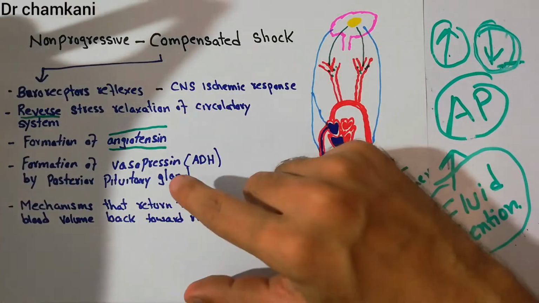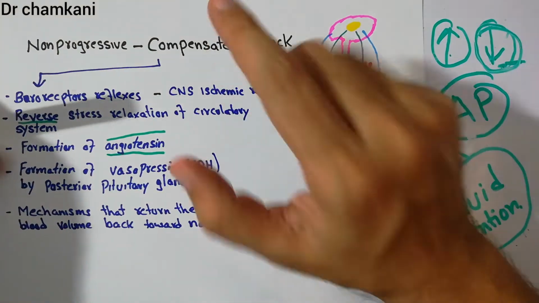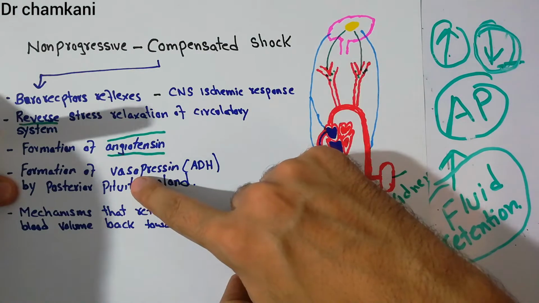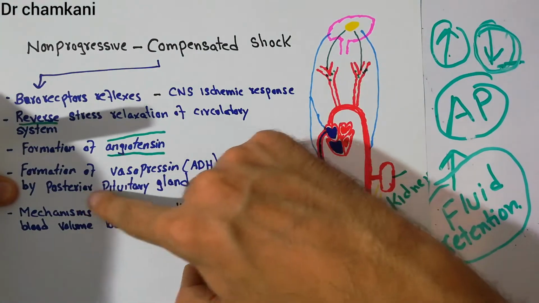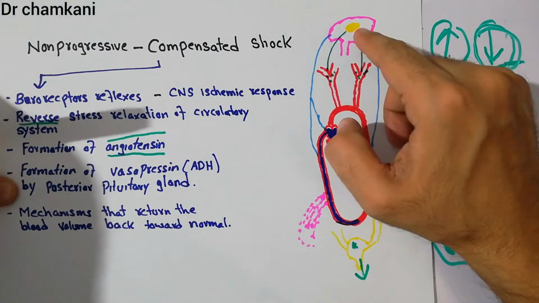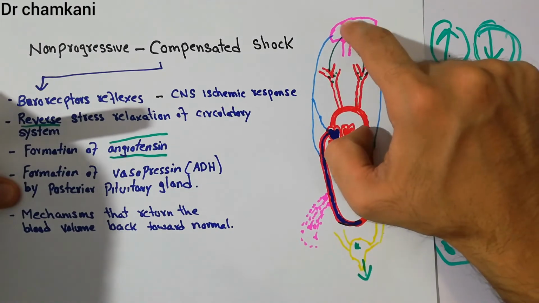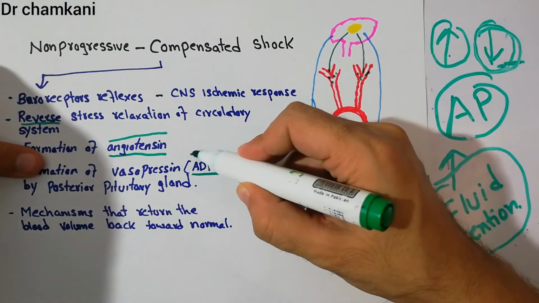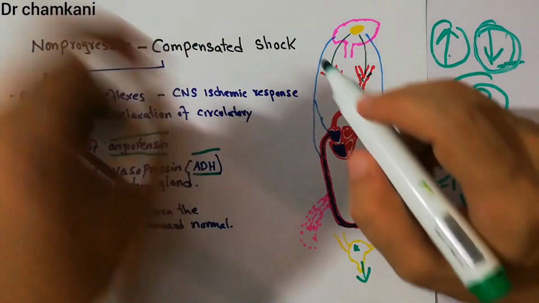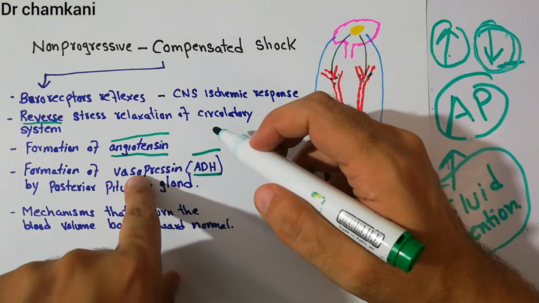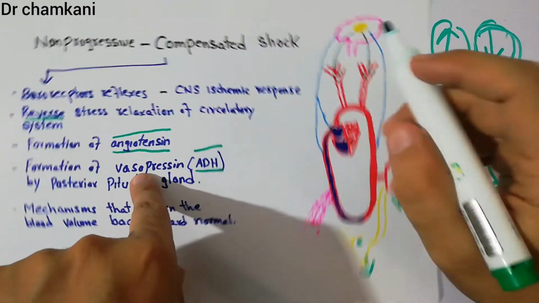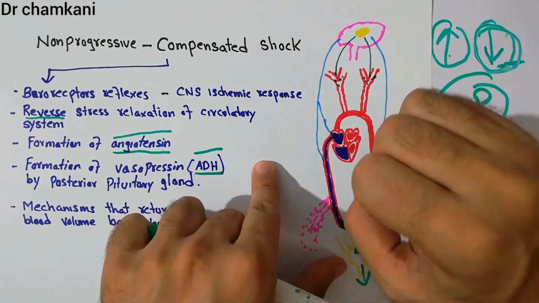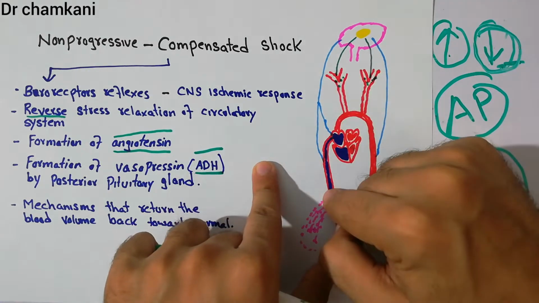Now, another mechanism which helps in the compensation or in non-progressive shock is the formation of vasopressin or antidiuretic hormone by the posterior pituitary gland. When decreased arterial pressure is detected by the brain, the posterior pituitary gland in the brain will secrete the antidiuretic hormone. This antidiuretic hormone is also considered as vasopressin. It has two names. Vasopressin, because it presses the vessels. It will press, or constrict, the blood vessels. It will constrict the arterioles. It will constrict the veins.